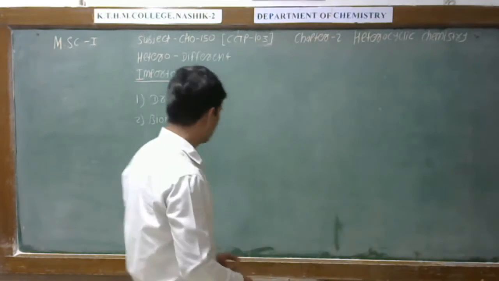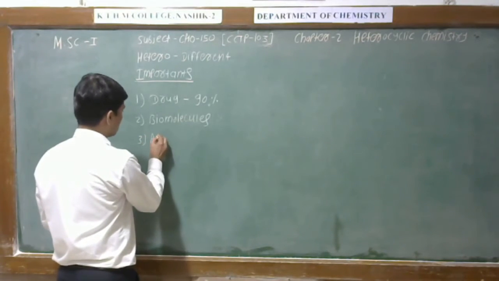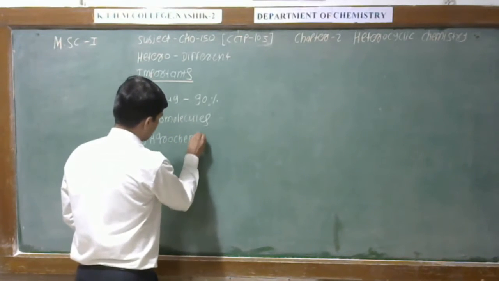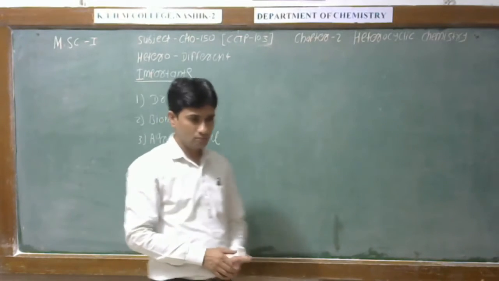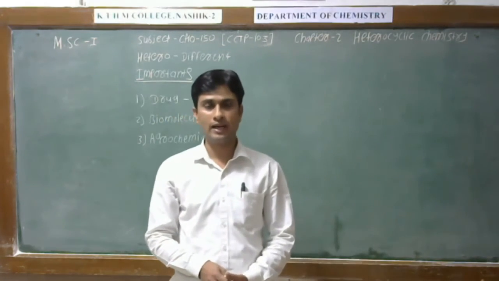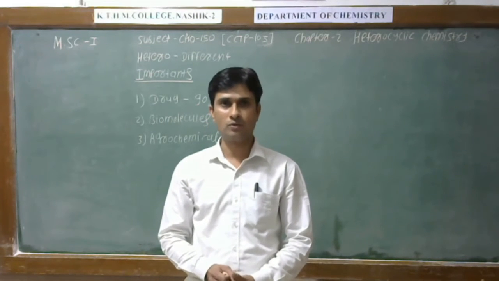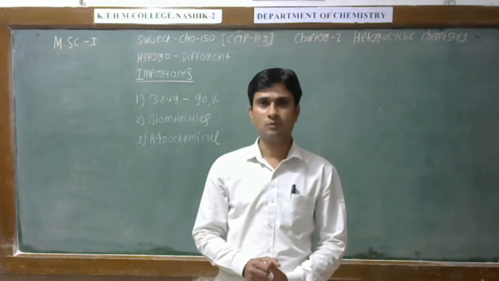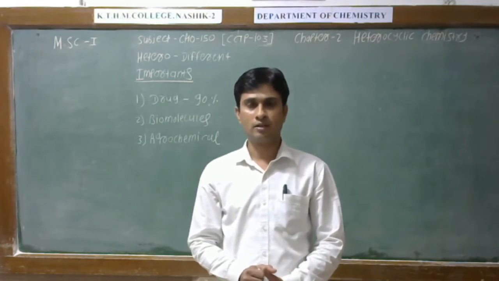Then in agrochemicals, if we focus on agrochemicals, various pesticides and fungicides as well as some weedicides are made by heterocyclic compounds. Therefore, in our day-to-day life, heterocyclic compounds are very important, and it is necessary to study them.